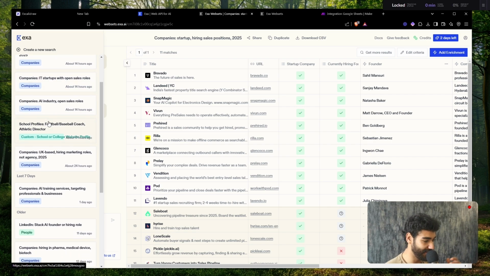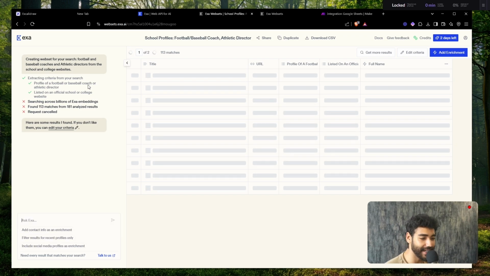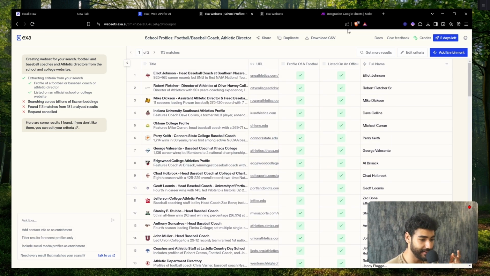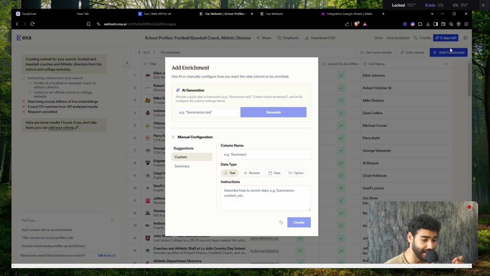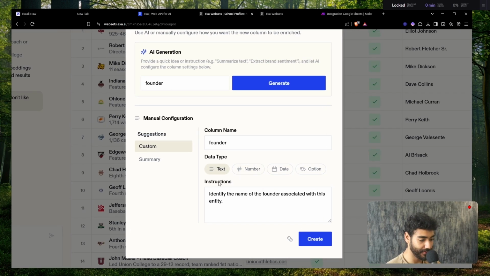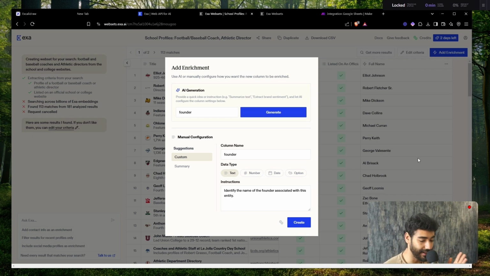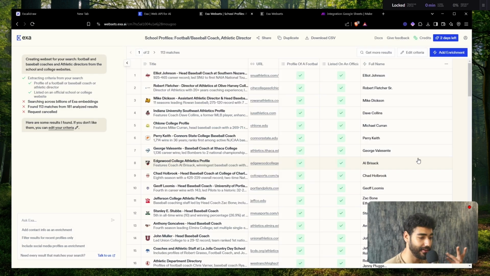So here are examples of lead lists that I have here. So companies, AI industry, school profiles. So basically you can find any single thing that you want, the full name, etc. And the amazing part about it, again, is you can click on add enrichment just like Clay, and then essentially all I have to do is just type in what I want. So I can just look for founder, and then they're going to do the entire prompt engineering for me. It's going to say, hey, identify the name of the founder associated with this entity. So AI is doing every single thing. So this is like the new wave of AI and automation, that we can automate our entire lead generation.